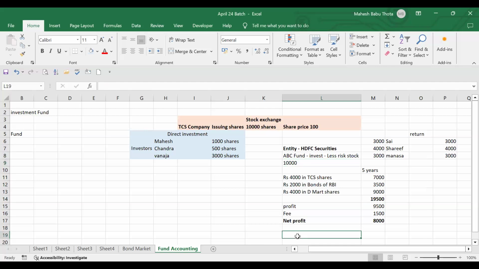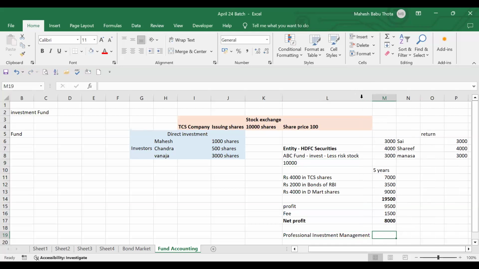Yes, sir. So investment fund or fund, whatever it is, the meaning is pooling of money from persons and managing this fund professionally with professionals.